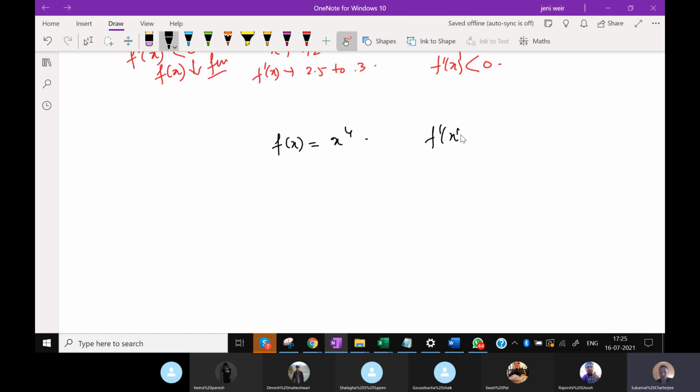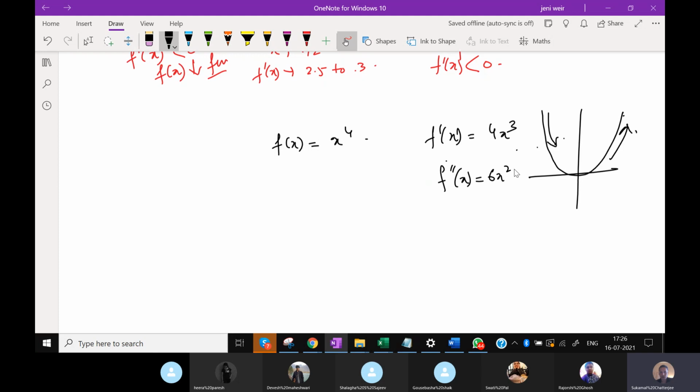Now, f dash x is 4x cube. So f dash x is positive on the positive side, negative on the negative side. So that means the function x to the power 4 is monotonously decreasing on the negative side. If you plot the graph, it would be like this. It is decreasing on the negative side, increasing on the positive side, right? f double dash x is 12x squared and f triple dash x is 24x.